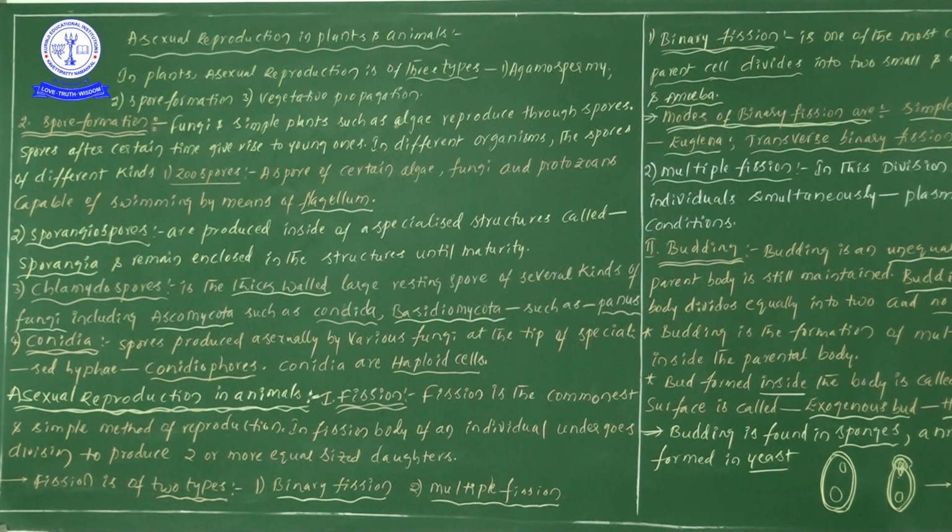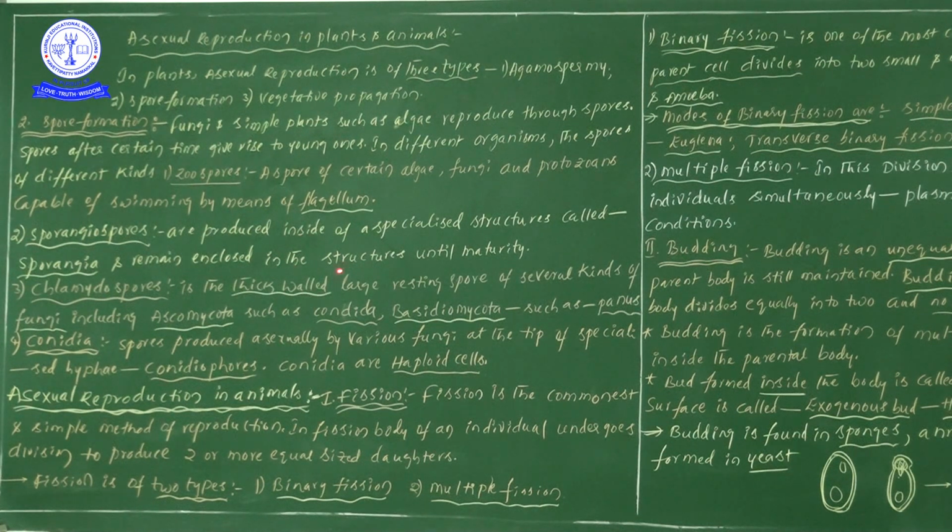Next one, sporangiospores are produced inside of specialized structures known as sporangia. Within these reproductive structures we can see sporangiospore development. They are not produced outside of the sporangia but inside, so they have endogenous origin.